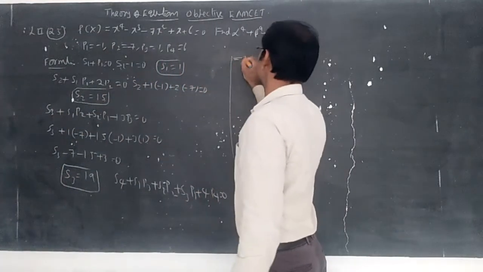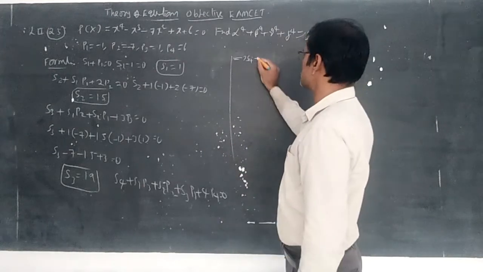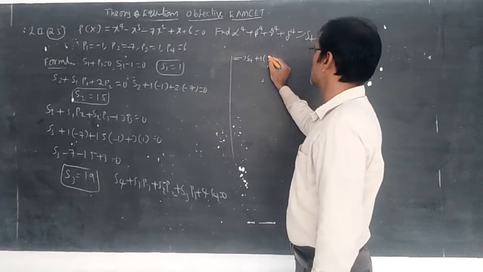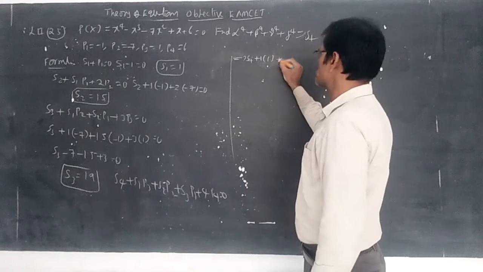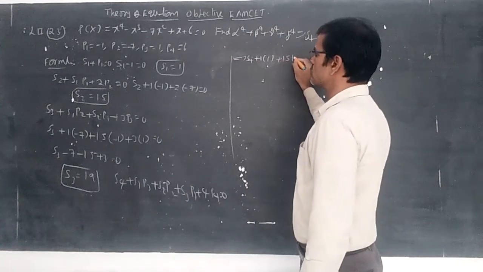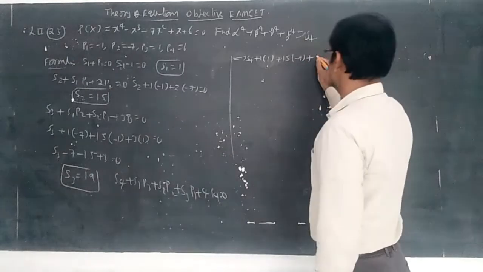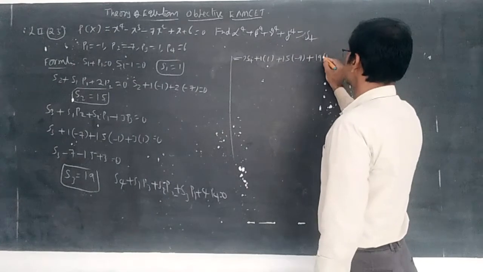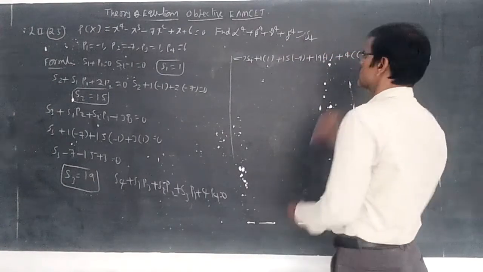That implies S4 plus the value of S1, which is 1, into P3, which we have already written as 1, plus S2, which is 15, into P2, which is minus 7, plus S3, which we got as 19, into P1, which is minus 1, plus 4 P4, 4 into 6, is equal to 0.